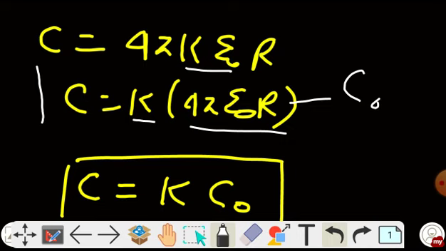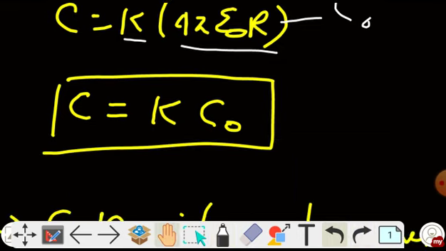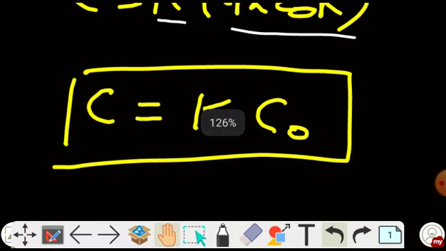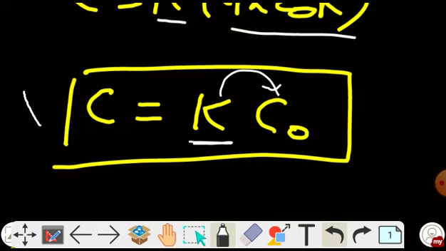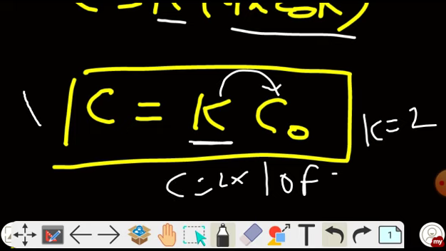So finally what do we conclude? That the capacitance of a capacitor in a medium of dielectric constant K is K times the capacitance in the vacuum. That means suppose our capacitor has a capacitance of 10 farad in vacuum, and if we place it in a medium whose dielectric constant is, let's say, 2, then its capacitance will become 20 farad. That means capacitance increases K times. This is a very important result.